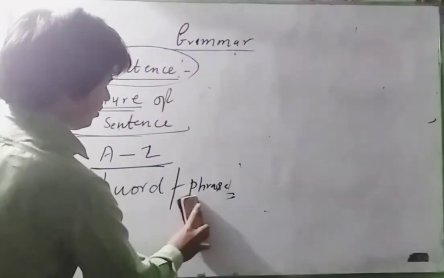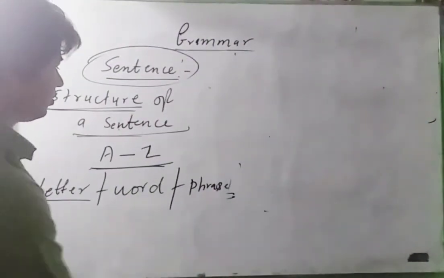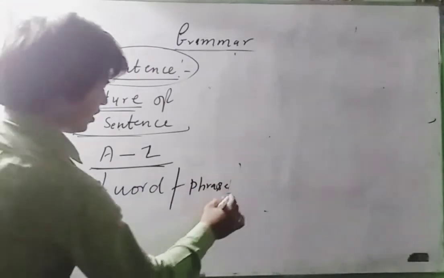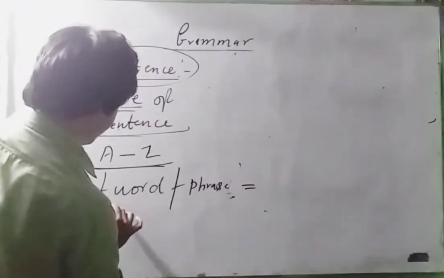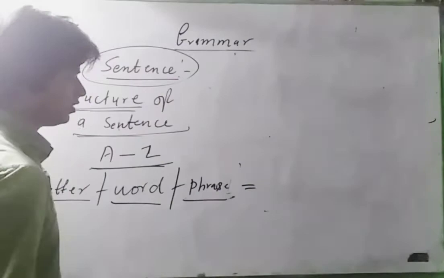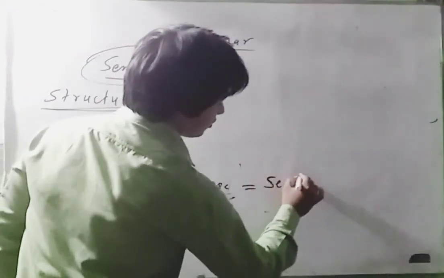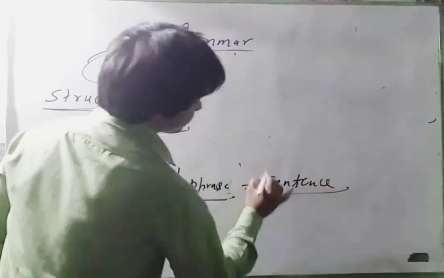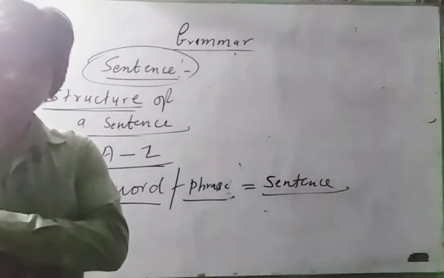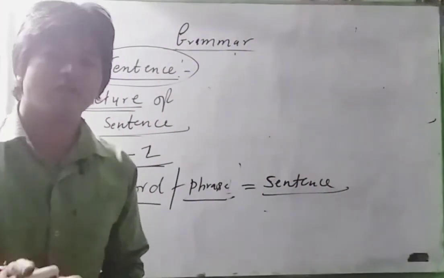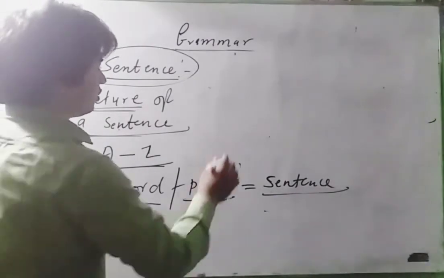Look at this. We have done letter, word, and phrase, which together make one sentence. Now, what is a sentence? What is a sentence?